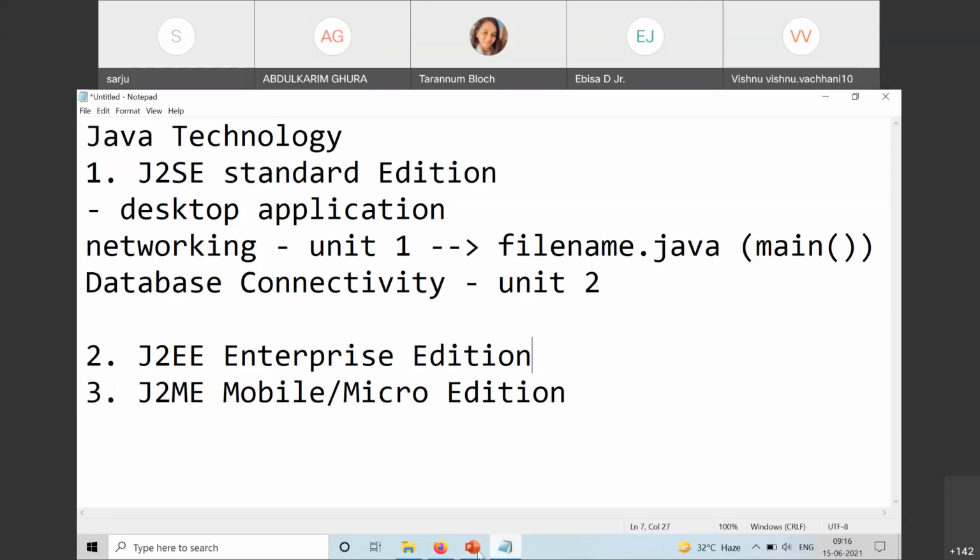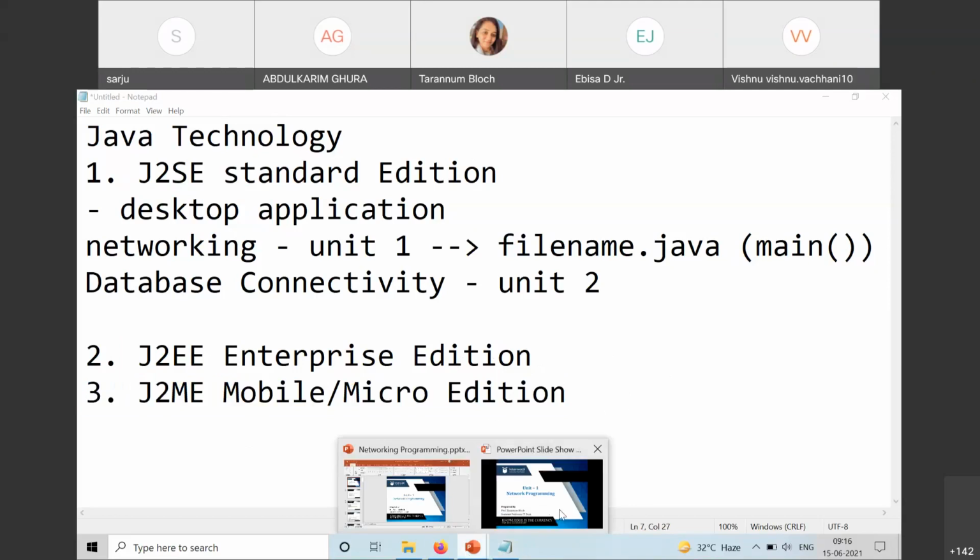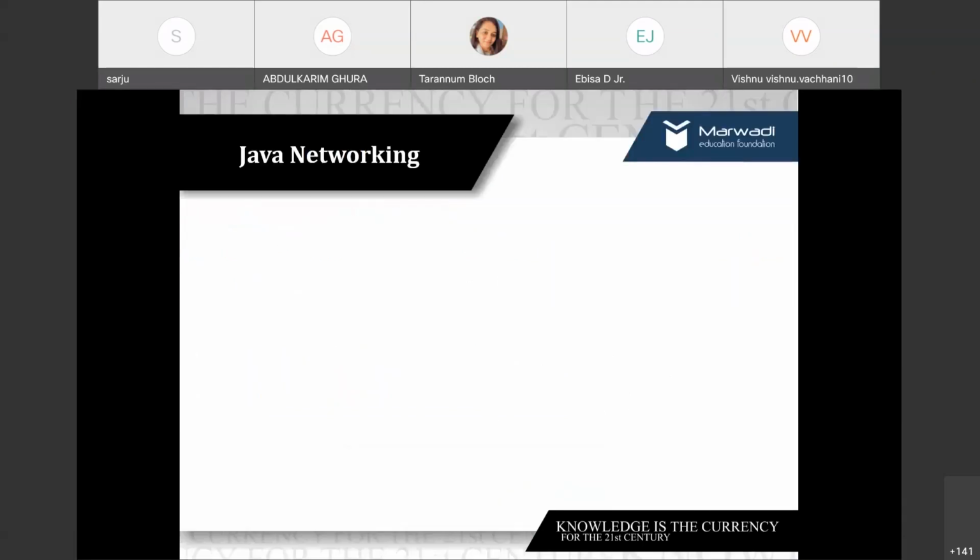So let us start officially now, unit number 1, Java networking. Before I move forward, can anyone tell me what is a network? What is a network?